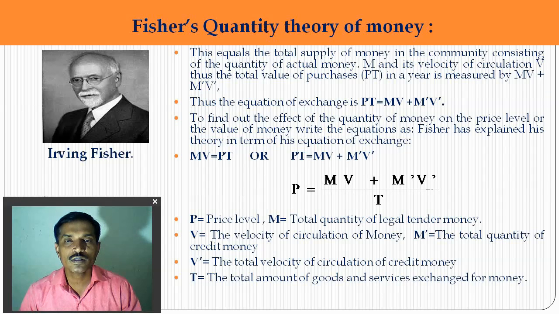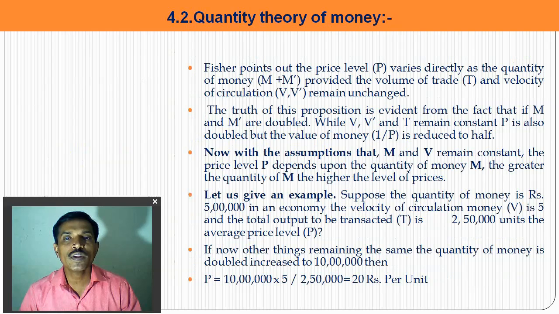Next, about the quantity theory of money, Fisher points out that the price level P varies directly with the quantity of money. So between the price level and the quantity of money there is a direct relation. When the money supply is increased, the price level directly increases, provided the volume of trade and the velocity of circulation remain unchanged.